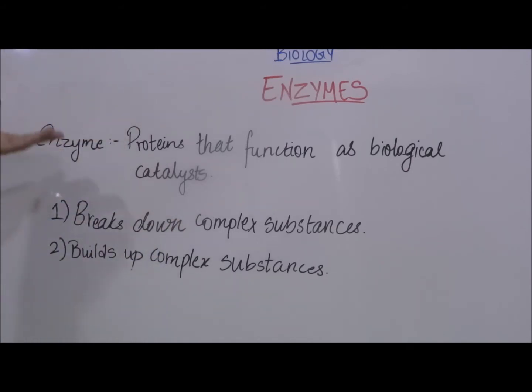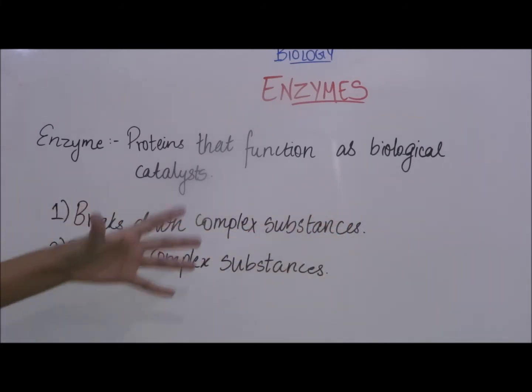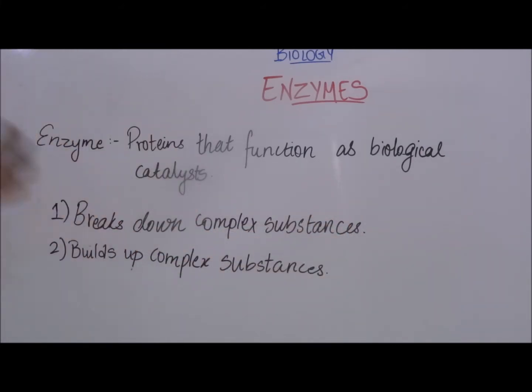And enzymes are made out of amino acids. That is, an enzyme is a protein. Mainly, there are two different types of enzymes. The first type of enzymes breaks down complex substances. For example, when you ingest a starch molecule, it is very complex. And there is an enzyme which breaks down that starch molecule into easier substances so that we can digest it.